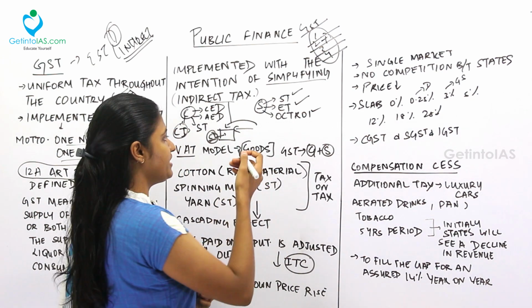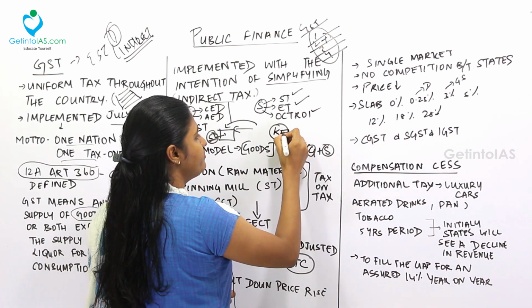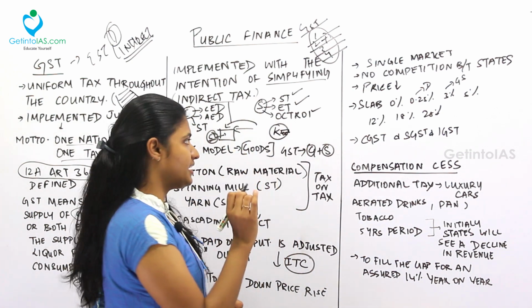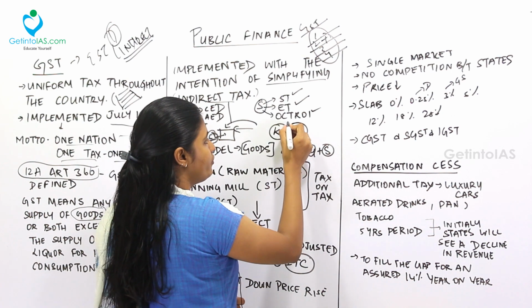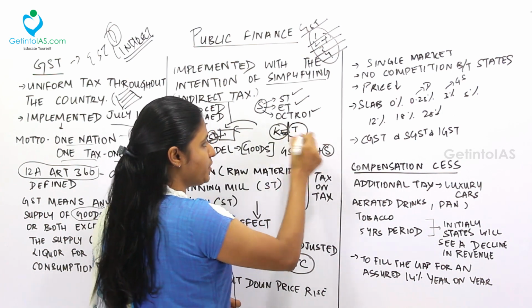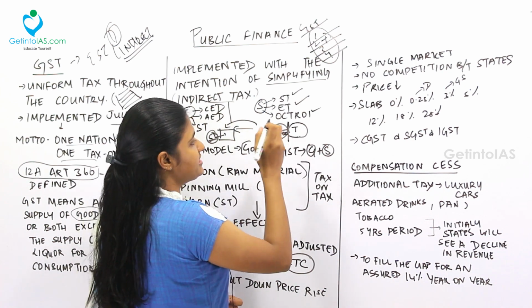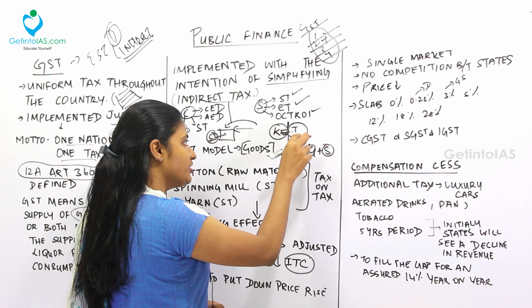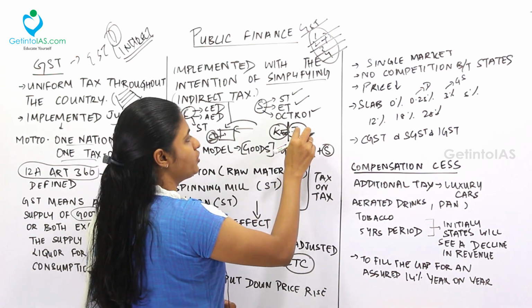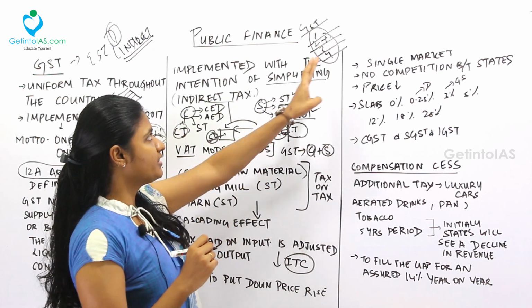What is octroi tax? See, if I am going from Kerala, I have a truck. I am moving from Kerala and carrying goods inside this truck, and from Kerala I am coming to Tamil Nadu. So for crossing from one state to another state, I have to pay tax. That will go to the respective state government. I have to pay tax to the Tamil Nadu government. That is called as octroi tax.